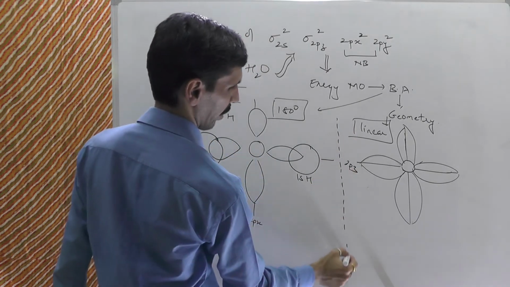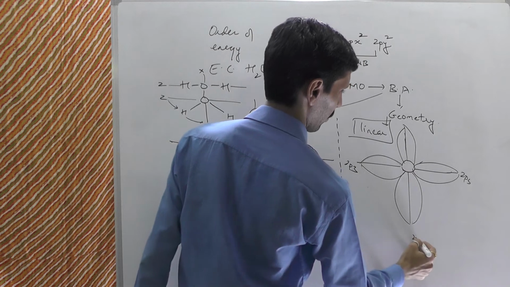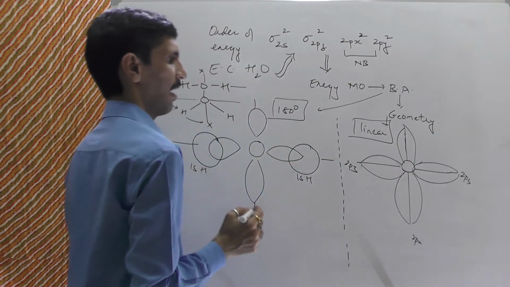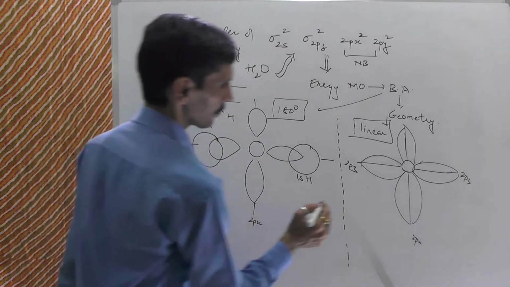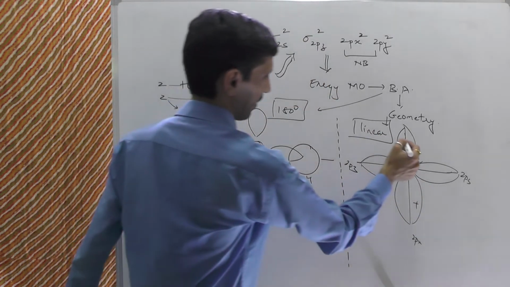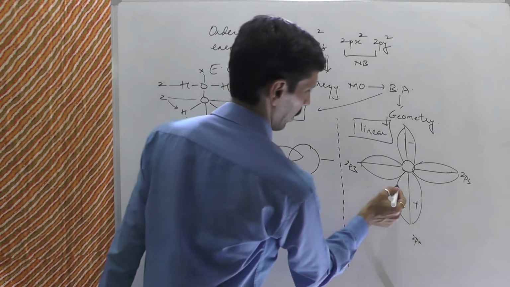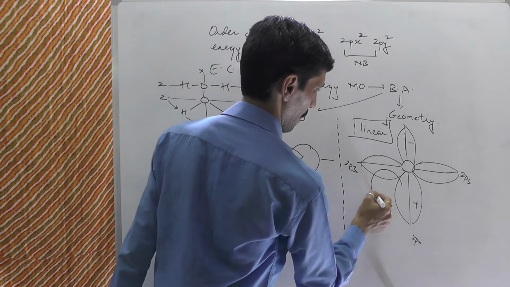I show bifurcation so you understand. This is 2pz and this is 2px. Okay, so now what will happen is this is the positive side of the 2px and this is the negative side of 2px. Alright, so now have a look at it.